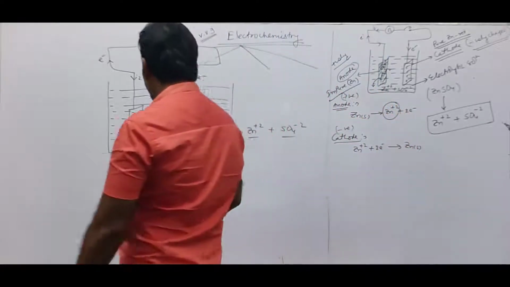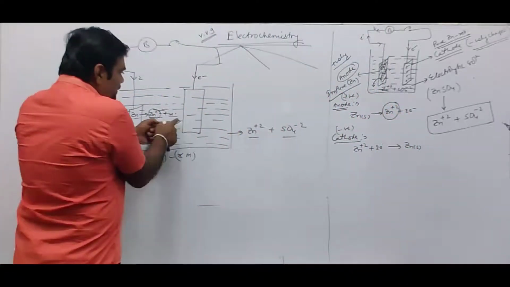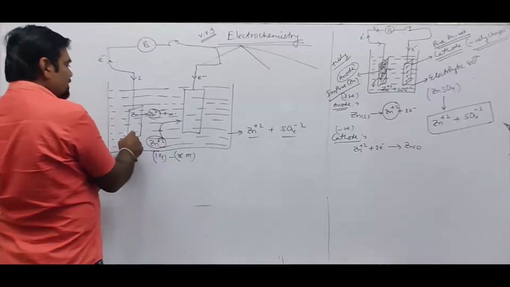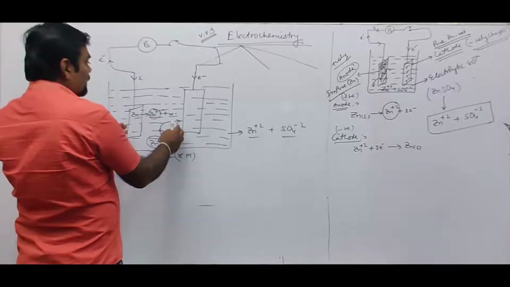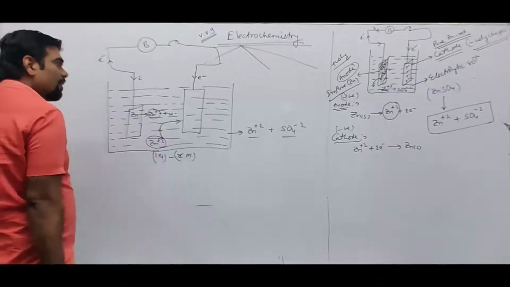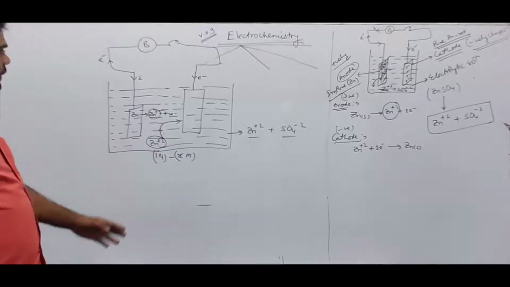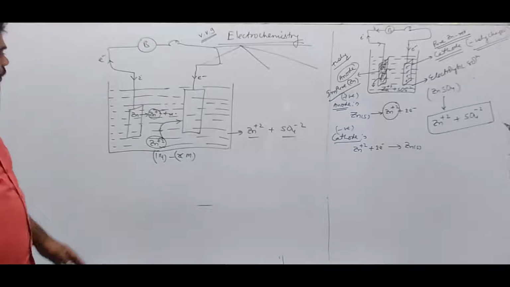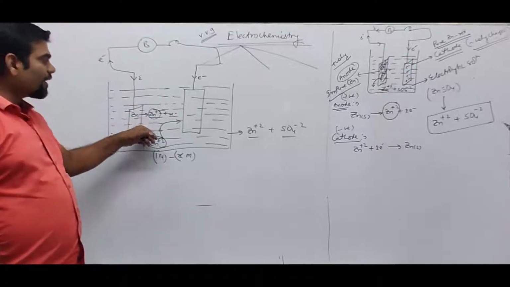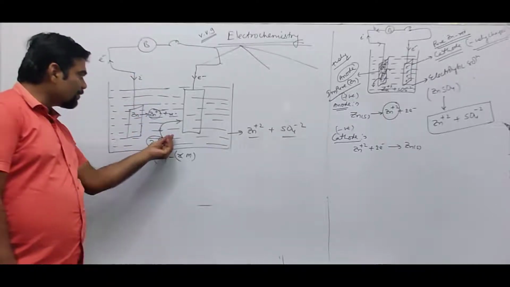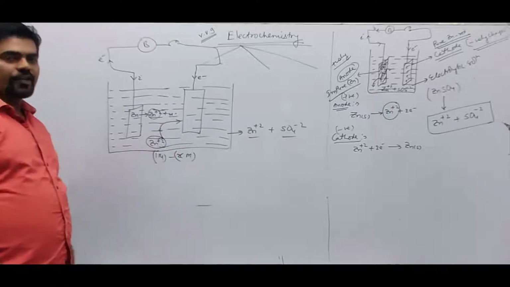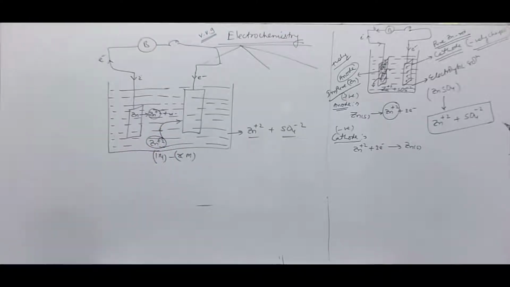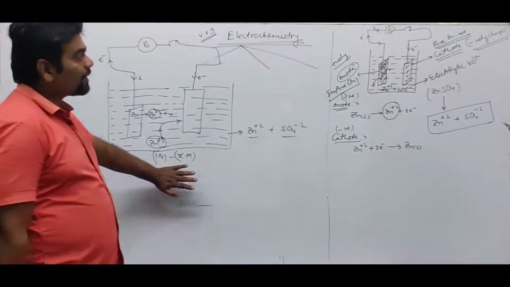And if the ions start migrating towards the oppositely charged rod, what will happen? The internal circuit will be completed and there will be continuous flow of electric current. Over here, the flow of electric current is because of this ionic movement which takes place inside the solution. This is happening in electrolysis.